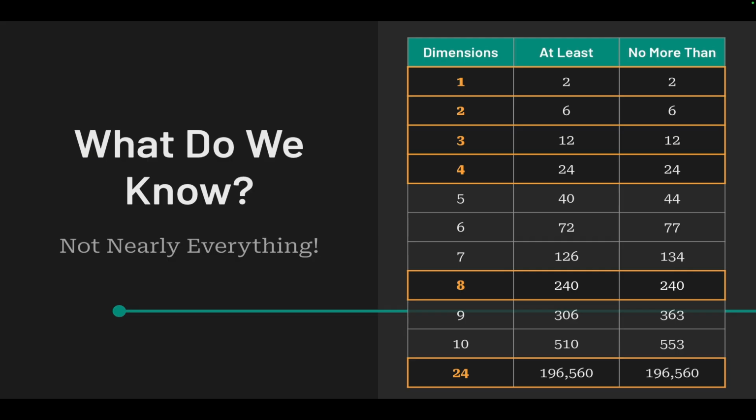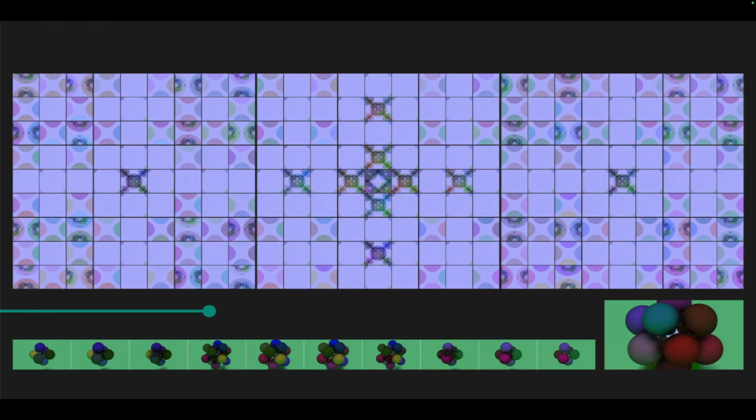Now, looking at this chart, the next non-monogamous question that should be on your mind is, what's it like to be kissed by 240 people in 8 dimensions? Well, the top picture here is a selfie of just that situation. The picture below it is the 4-dimensional case of 24 people kissing you and the 3-dimensional case of 12 people kissing you. Those aren't selfies, but third-party photographs.